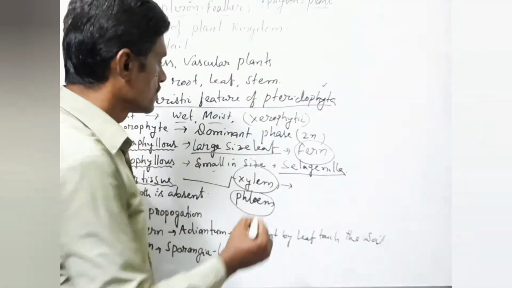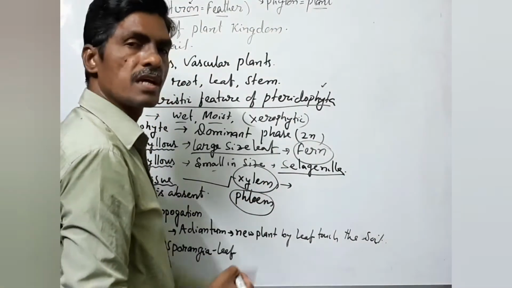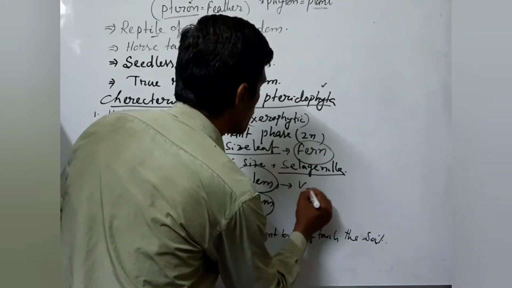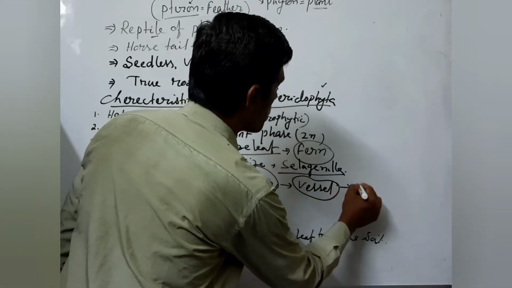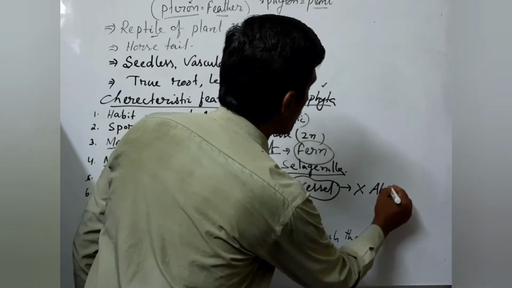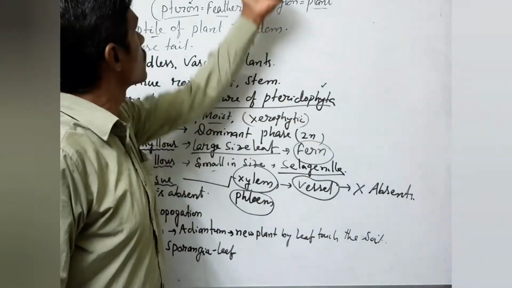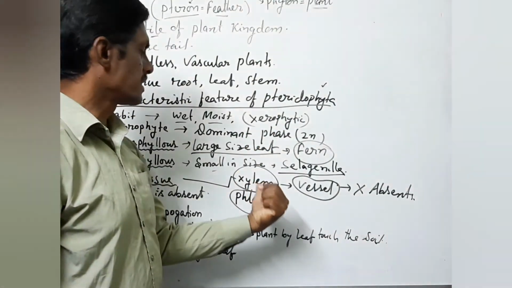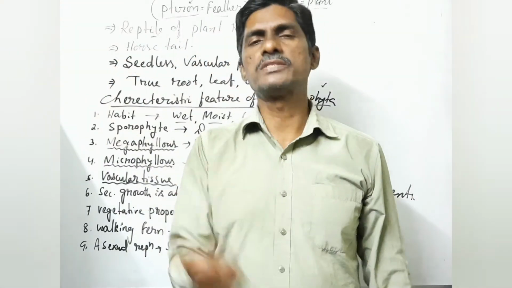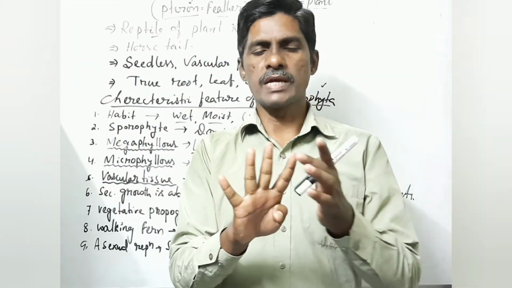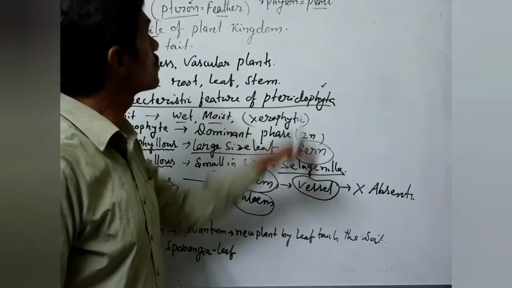But in Pteridophyta, one of the elements is absent. Which element is absent in xylem? Vessels. Vessels are absent in the xylem tissue of Pteridophyta. Again I am repeating: xylem tissue consists of four types of elements: tracheids, vessels, xylem parenchyma and xylem fibers. Out of four, tracheids are there, but vessels are absent in the xylem tissue of Pteridophyta.